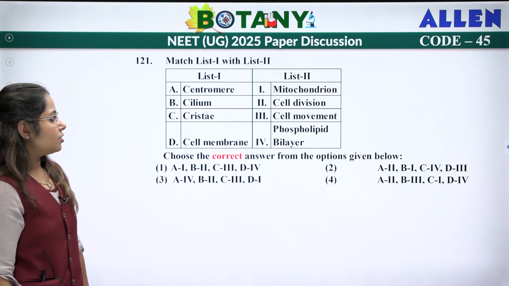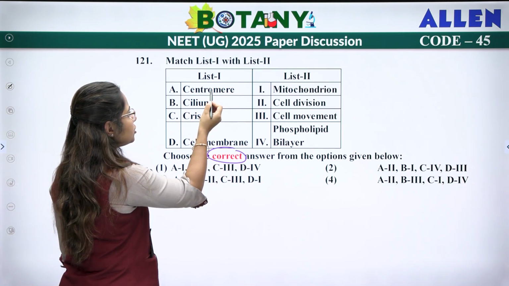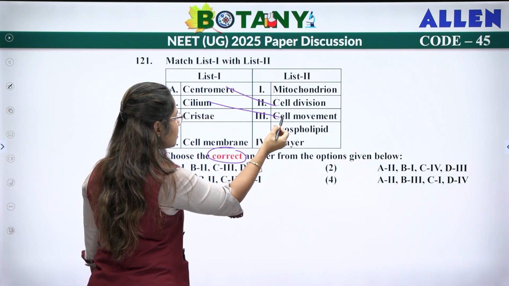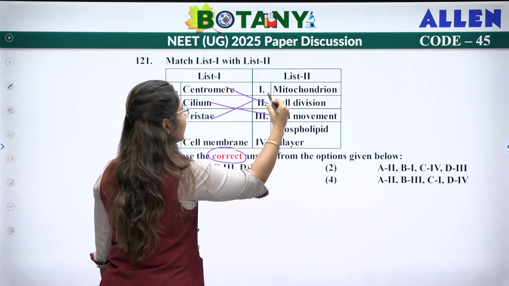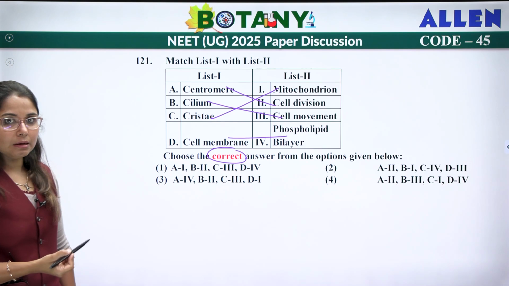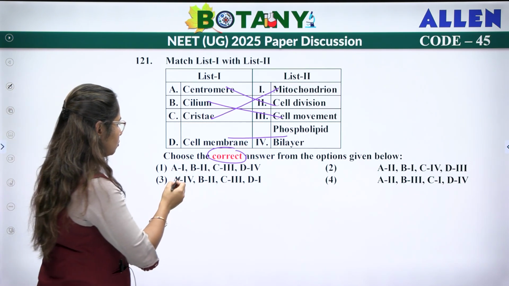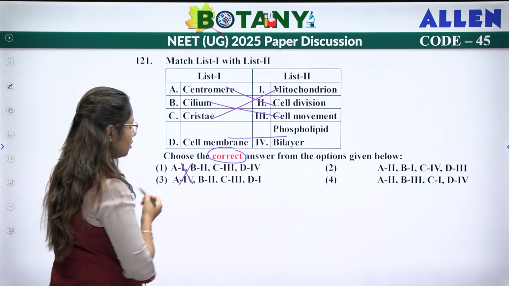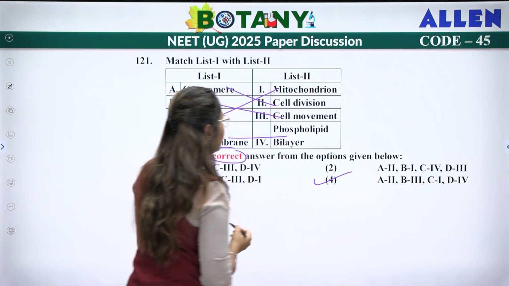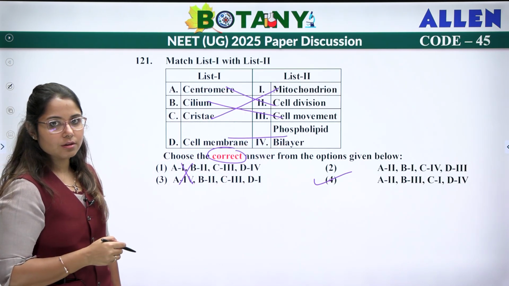Next. Now this is the match the following. So centromere will be involved in cell division. Cilium will be involved in cell movement. Cristae we know is the inner membrane of mitochondria, and the cell membrane has the phospholipid layer. So we can say A matches with B. So these two options are wrong. The B matches with third. C matches with 1 and D matches with 4. So the correct answer is your fourth.